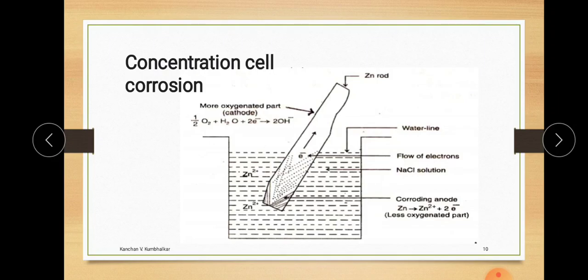But in this case, the corrosion started because of the difference in concentration of air or because of the presence of concentration of chemical.